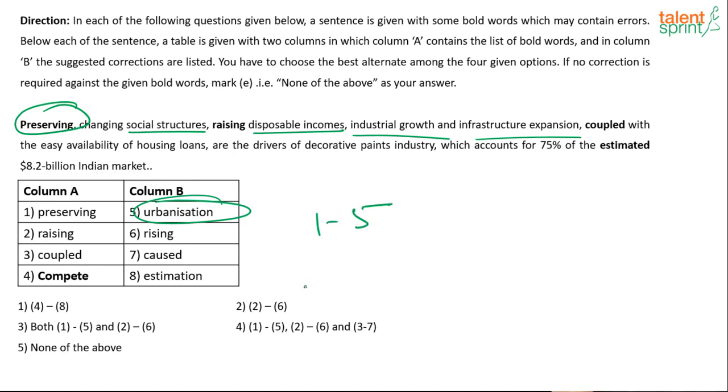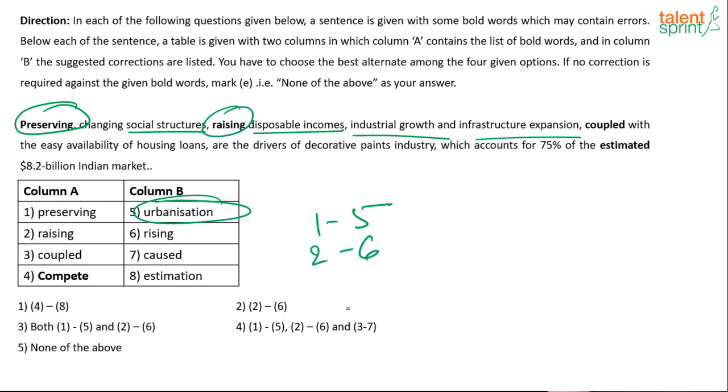All right, coupled with the easy availability of housing loans are the drivers of decorative paint industry, which account for 75% of the. Okay, raising disposable income. Is it raising disposable? Are we supposed to raise it, or is it already rising? Okay, so it is rising disposable income. All right, so 2 will change to 6.